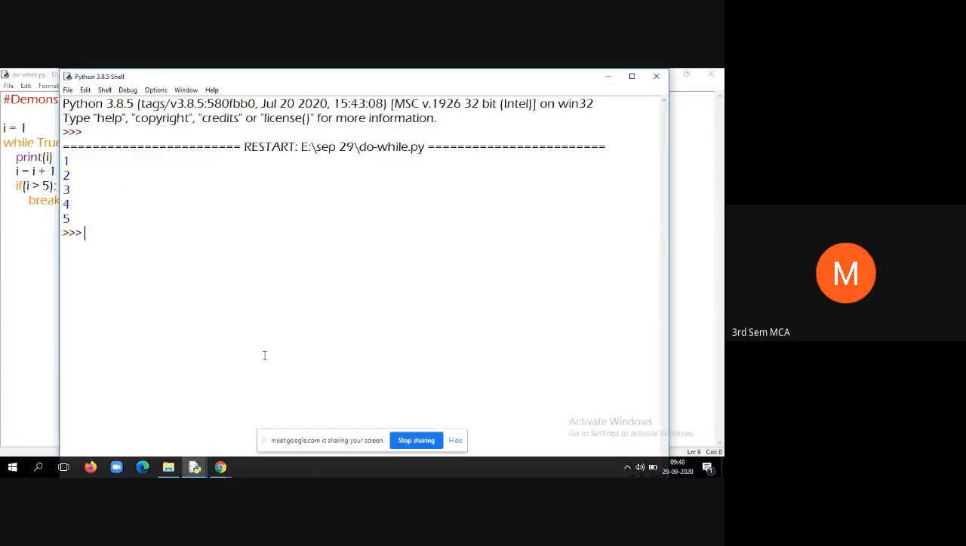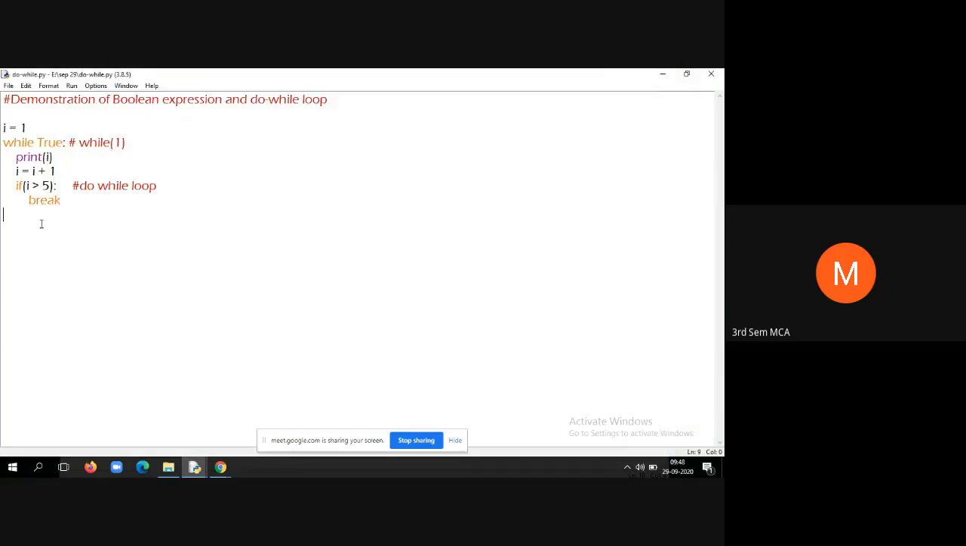See what it is printing. See, if I is greater than 6, that is if 6 is greater than 5, then only break will execute, otherwise it will not execute. By the time it would have printed 5, isn't it? Say for example, now here the I value is 5, so print 5.